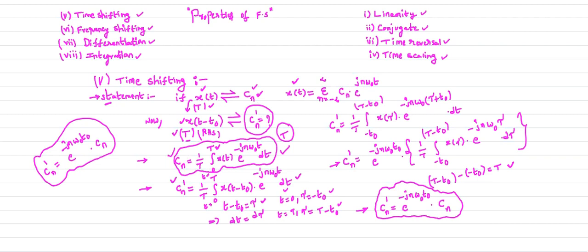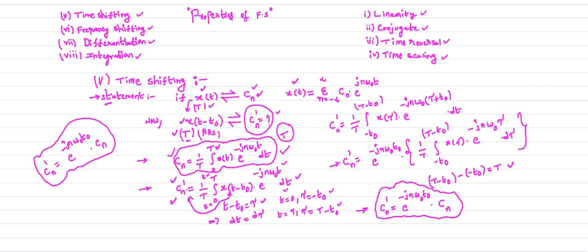Now what is the complex exponential Fourier series coefficient of your shifted signal, that is x of t minus t naught? For that I write the standard equation. Cn dash is nothing but the complex exponential Fourier series coefficient of your signal x of t minus t naught. So this is your equation. Now to get this equation in the standard form, I will replace t minus t naught by a variable tau.